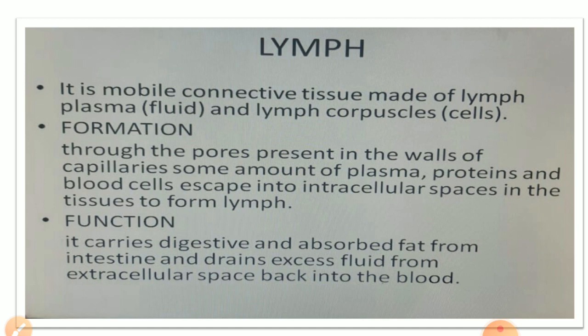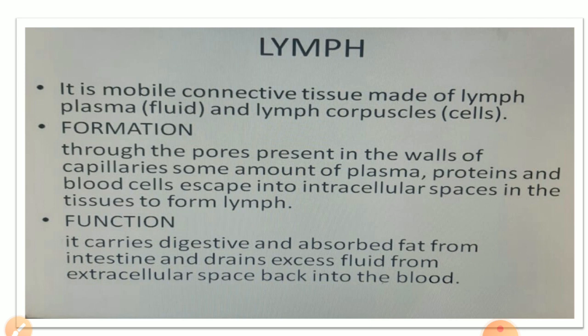Lymph is a light yellow colored mobile fluid connective tissue which drains into the lymphatic capillaries from the intercellular spaces, so it is also known as intercellular fluid. Now, how does it form? Through the pores present in the walls of capillaries, some amount of plasma, protein and blood cells escape into intercellular spaces and they form lymph.